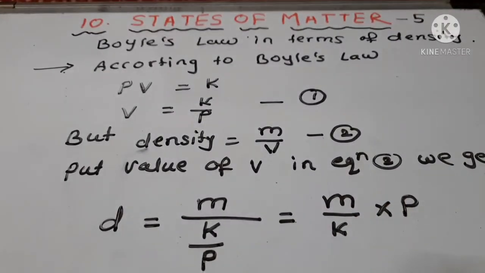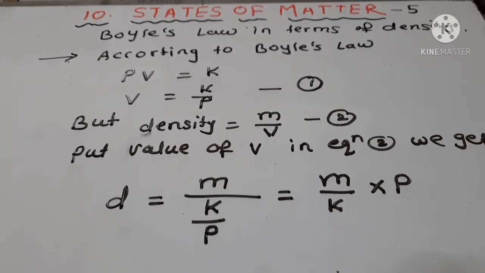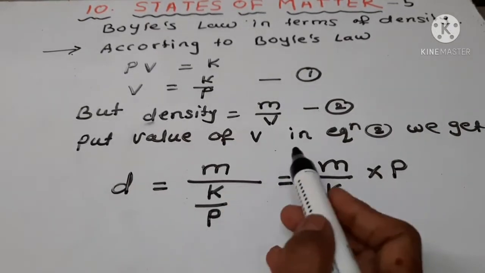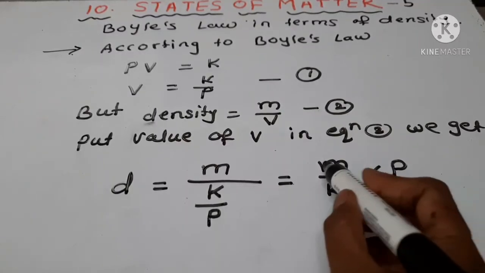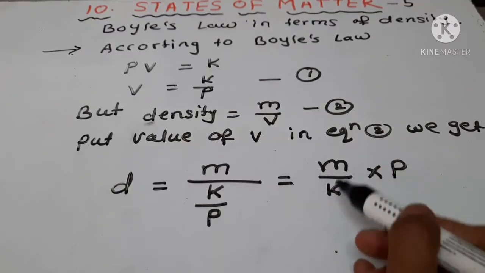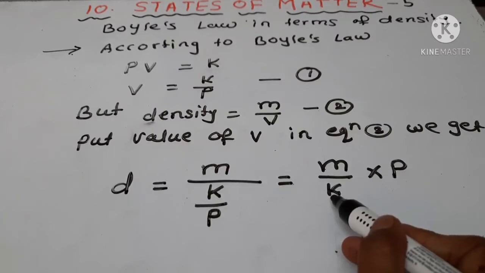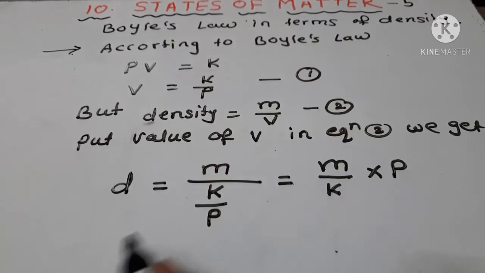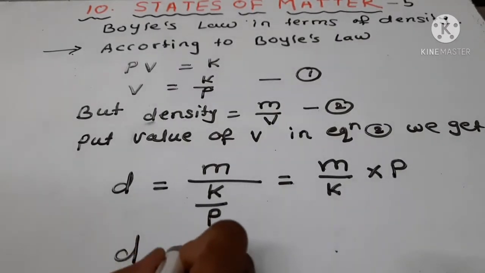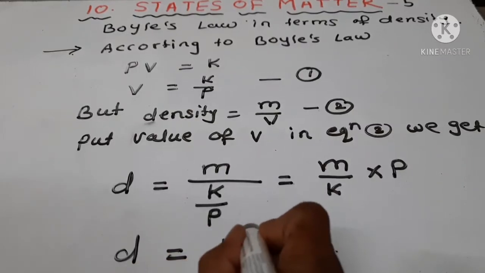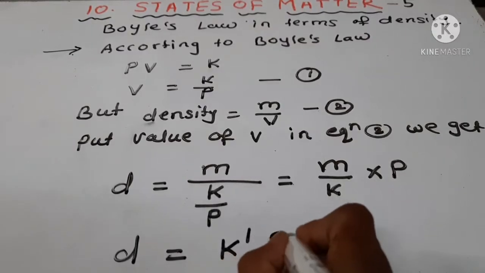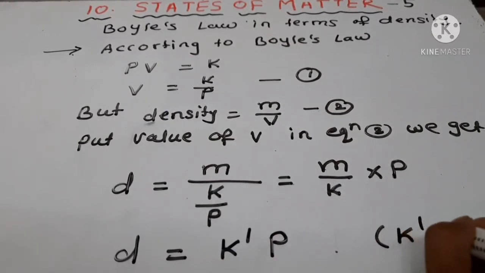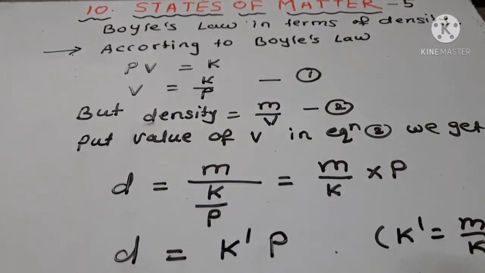M and K are constants. For a fixed mass of gas, M is constant and K is the proportionality constant. So D equals a new proportionality constant K dash into P, where K dash equals M upon K, which is constant.